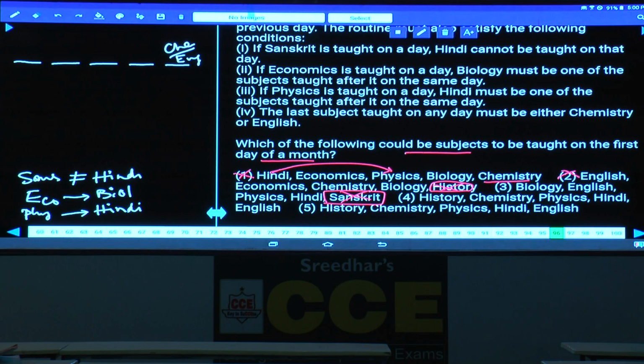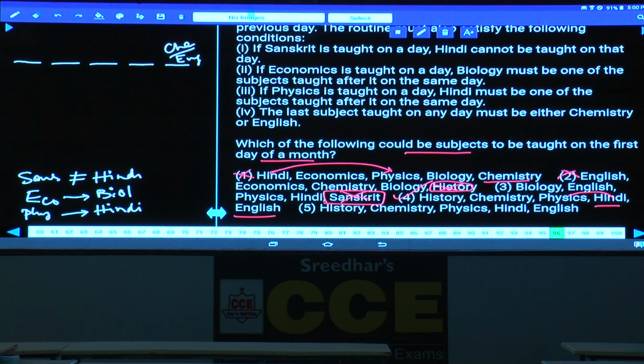Then coming to the fourth one, the last one is English, fine, and Sanskrit and Hindi were not there. Hindi is there, but Sanskrit is not there, isn't it? Means this is valid. Next one, economics and biology. Economics is not there, biology is also not there, no issue with that one. Physics is there, and physics is followed by Hindi. Whether all the conditions are satisfied or not. Hence, what is your answer here? Choice 4 is the answer.